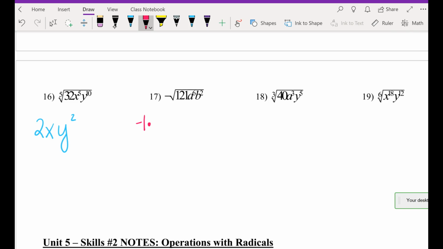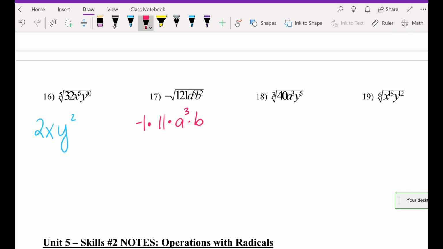Here we go. Square root, Jonah, of 121. 11. Very good. Square root of a to the 6. Kylie. Perfect. Square root of b squared. Stacy? B. Okay.